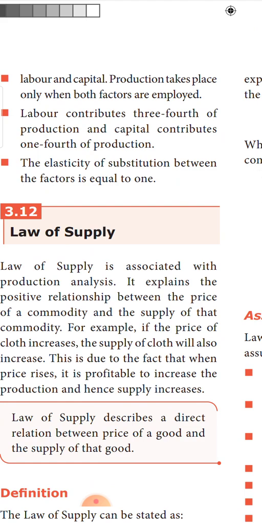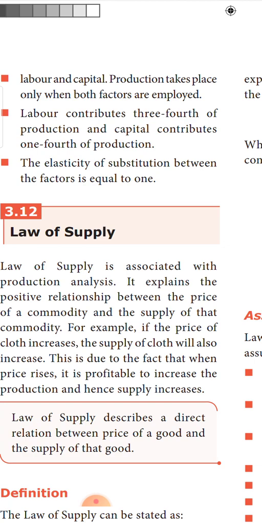Next is capital and labor. Production takes place only when both the factors are employed. That is also one of the aspects. Next, out of labor and capital, 3/4 of the value is contributed by labor. In the production process, 3/4 will be labor and the remaining 1/4 will be capital.